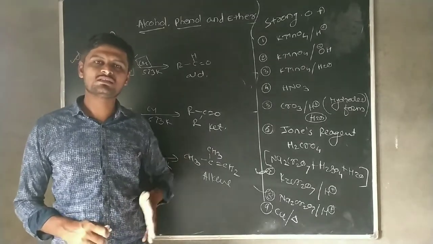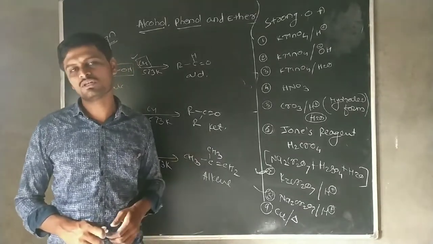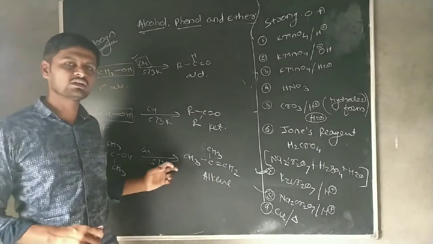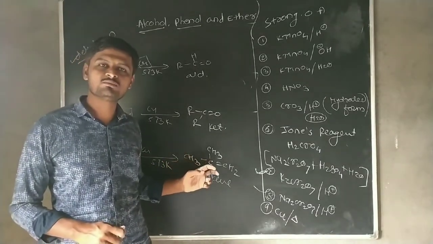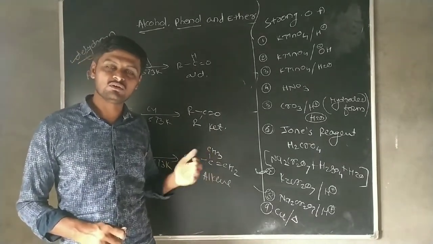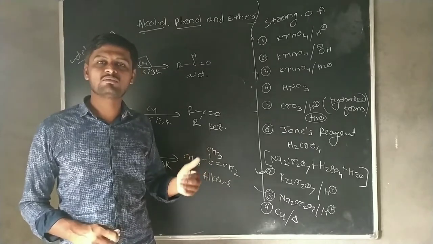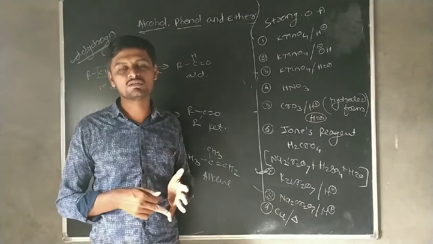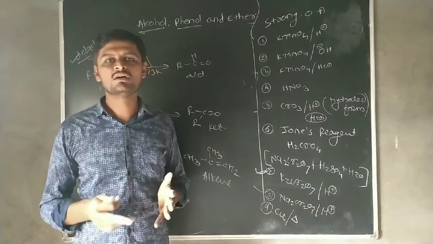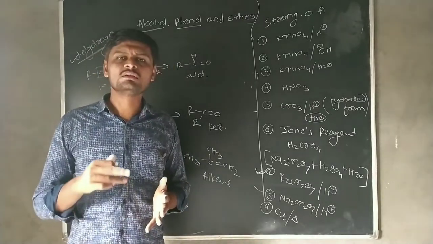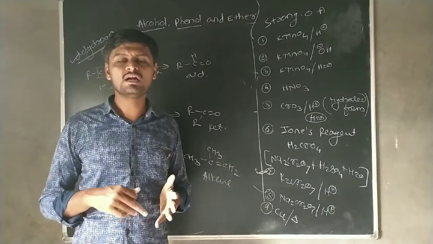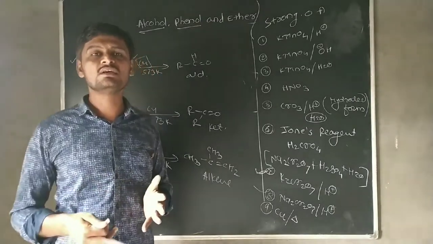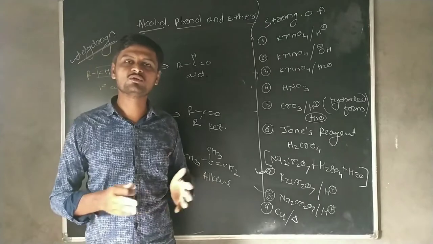But by using a drastic condition or by using the strongest oxidizing agent, this tertiary alcohol gets converted into its oxidizing product. But before that, there is a formation of alkene. That means heating, which is also considered a drastic condition, makes the tertiary alcohol undergo dehydration reaction easily and there is a formation of its respective alkene.